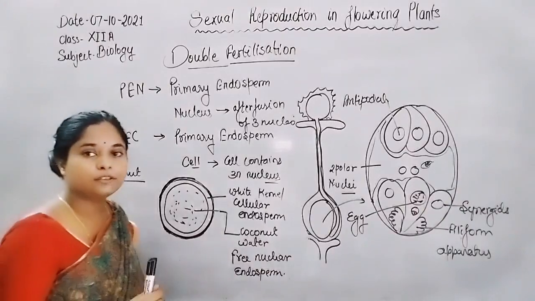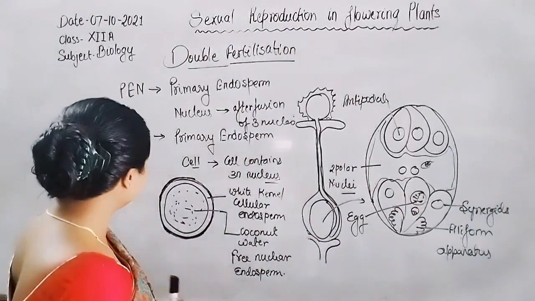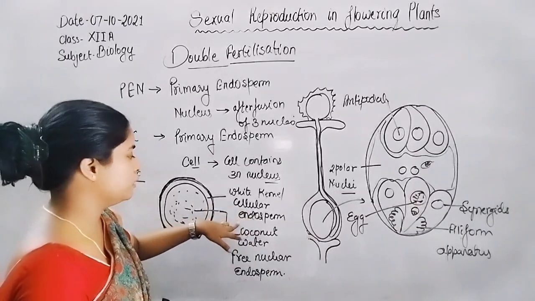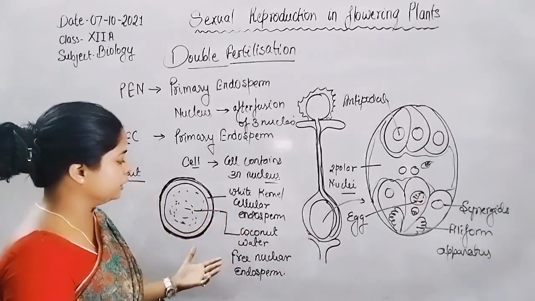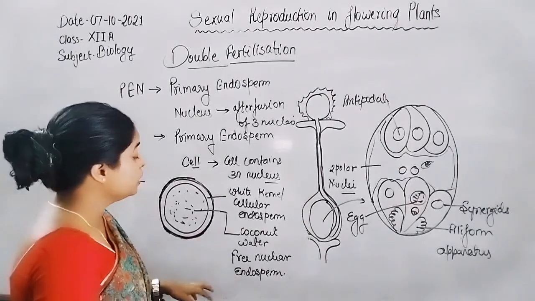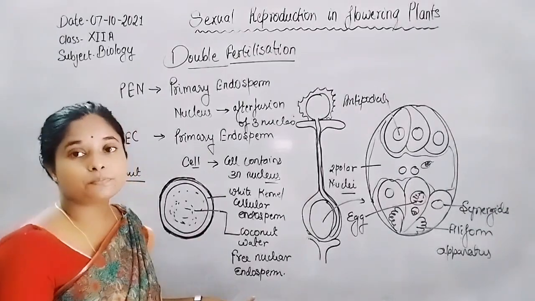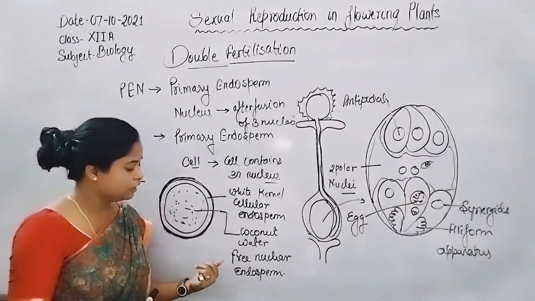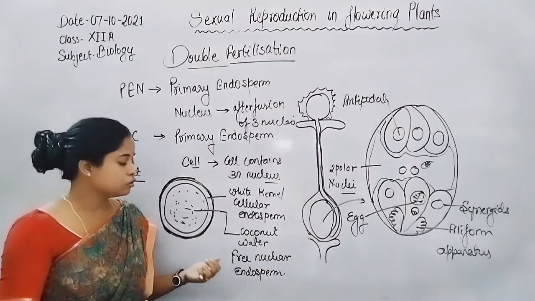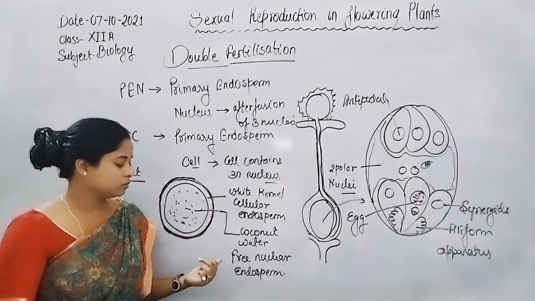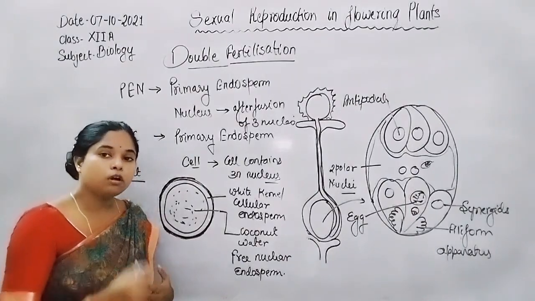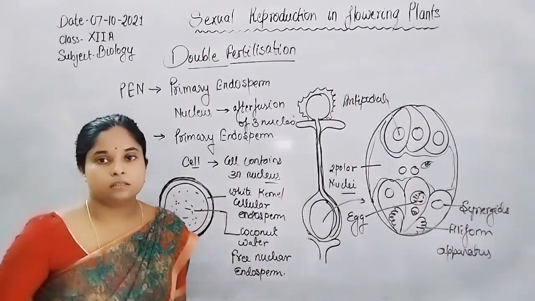Free nuclear endosperm. So these are the parts of the endosperm. The white kernel is formed by the cellular endosperm, and the watery part of the coconut is also formed by the endosperm. The formation of free nuclear endosperm occurs when several rounds of karyokinesis take place, but karyokinesis is not followed by cytokinesis.